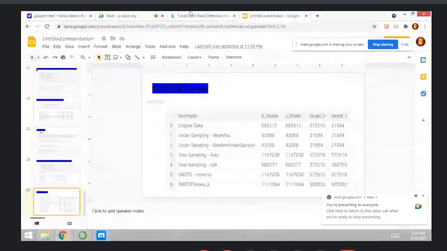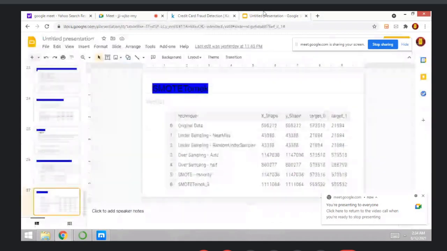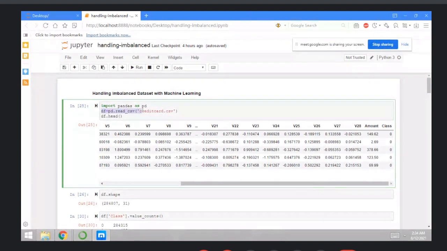Now, just do one thing here. You can download the dataset here, the credit card fraud detection, and then open your Jupyter. Then do the first step, import the necessary libraries here, that is import pandas as pd. Then df = pd.read_csv, the dataset name, that is credit.csv.